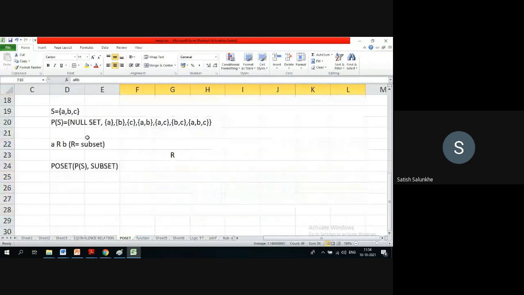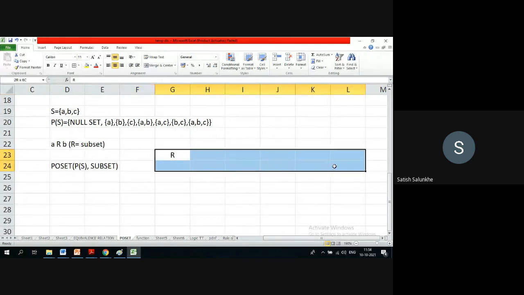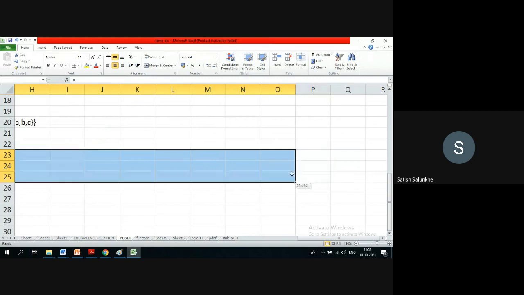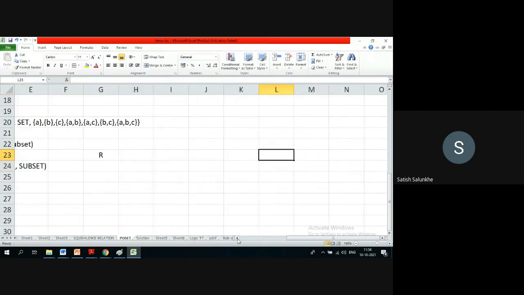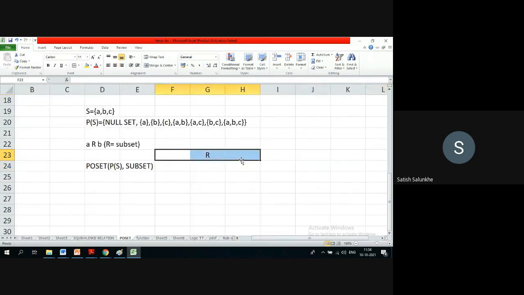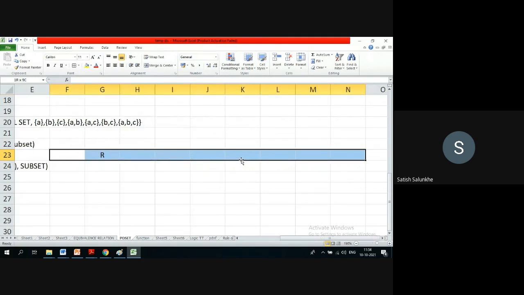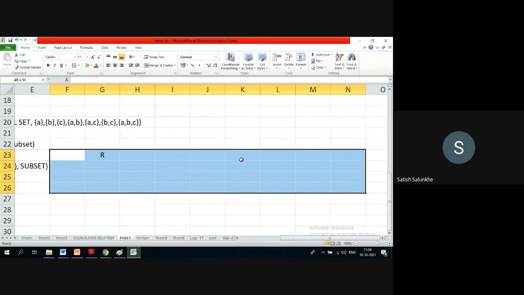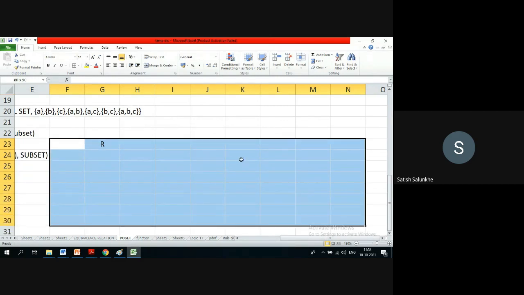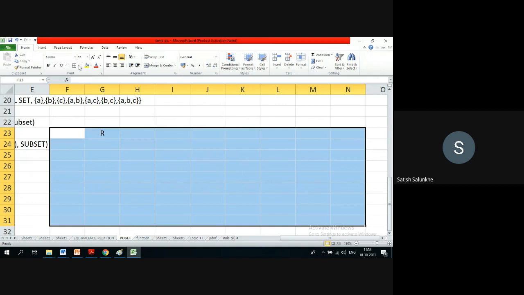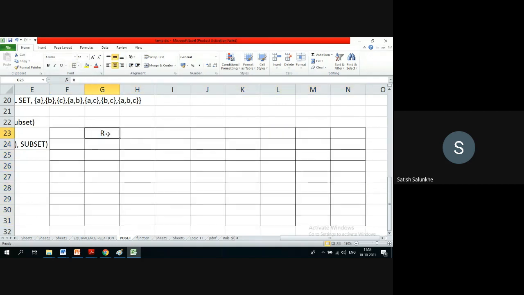How many elements are here? 1, 2, 3, 4, 5, 6, 7, 8. So this is null set.